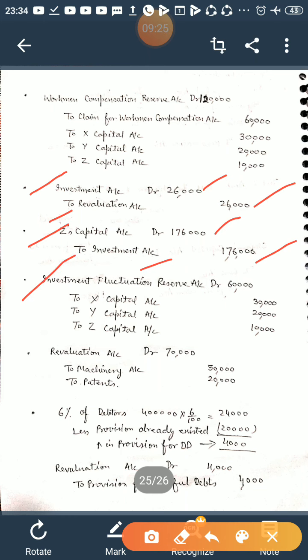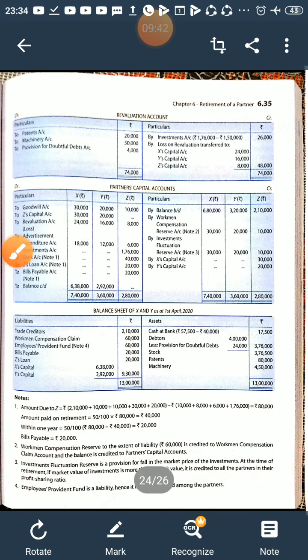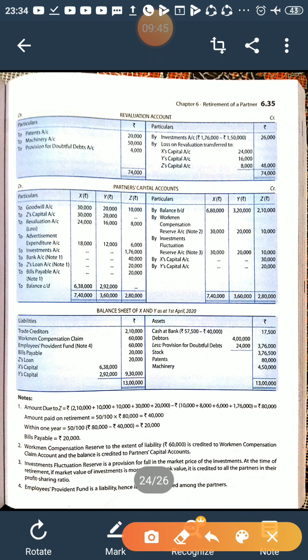So investment fluctuation fund will be written off among all the partners in their old ratio. Investment fluctuation reserve account debited with 60,000 to X capital, to Y capital, to Z capital, 30,000, 20,000 and 10,000, and it will be shown in the ledger. So first of all, revaluation account will be credited with 26,000. IFF has been distributed. This has been shown here, 30,000, 20,000 and 10,000, right?